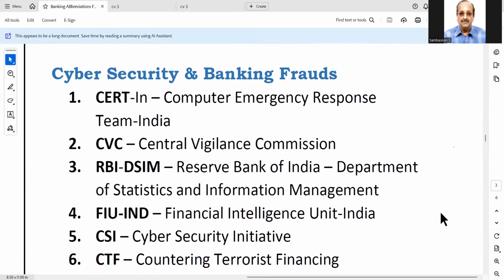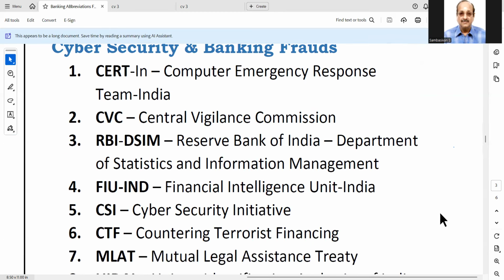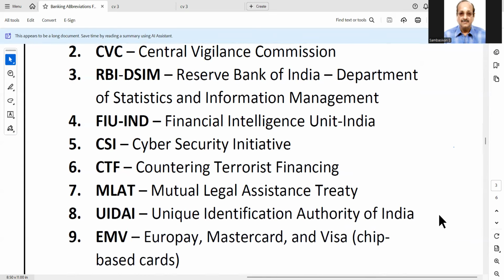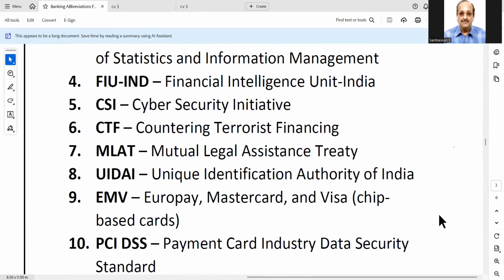Cybersecurity and banking frauds. CERT-In, Computer Emergency Response Team India. CVC, Central Vigilance Commission. RBI DSIM, Reserve Bank of India Department of Statistics and Information Management. FIU-IND, Financial Intelligence Unit India. CSI, Cyber Security Initiative.